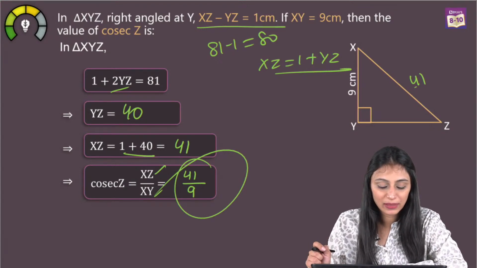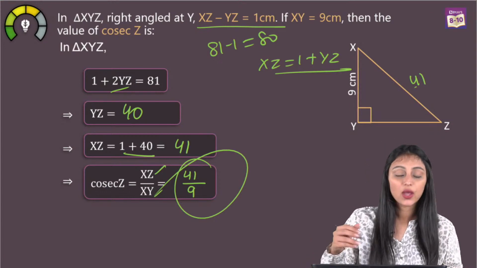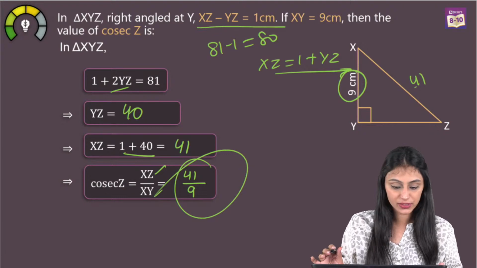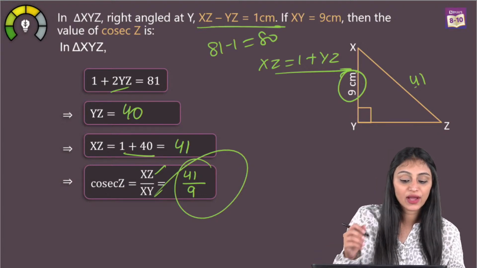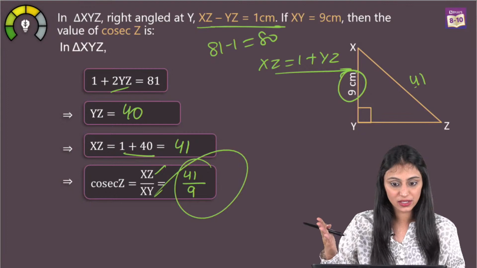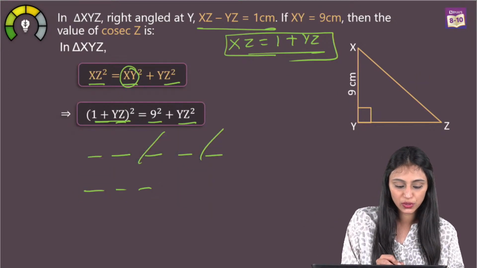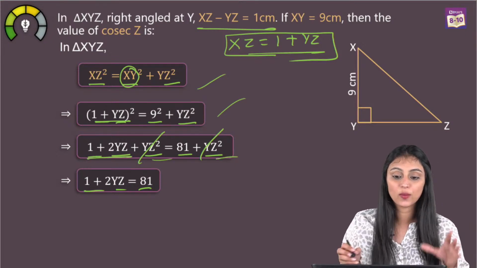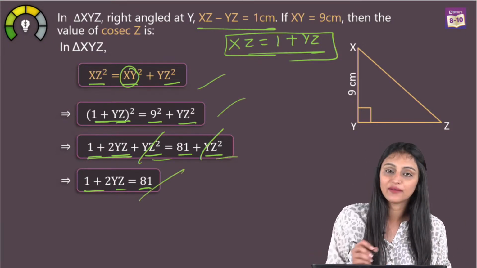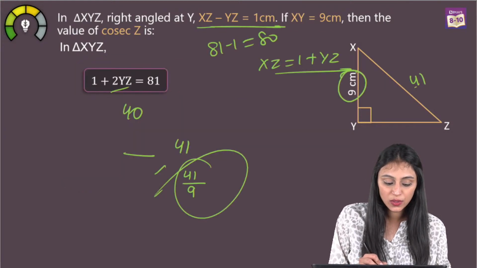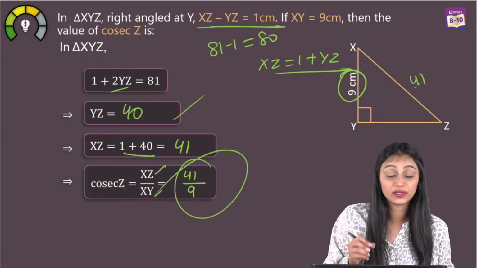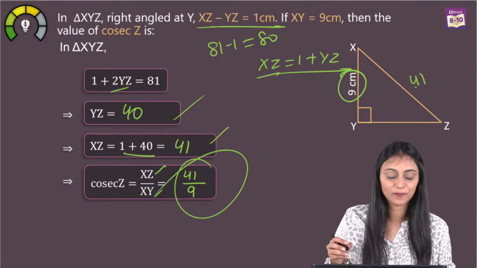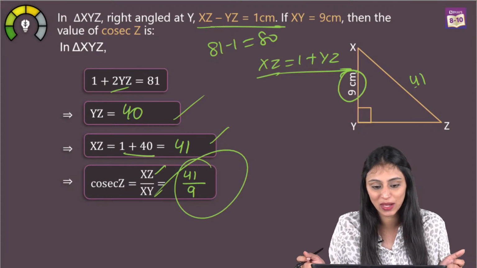Ma'am, please explain again. See, what we have done here is, we have applied the Pythagoras theorem. To apply Pythagoras theorem, I already had this 9 centimeters, correct? And from here, we get the value of xz, that's basically 1 plus yz. We applied the Pythagoras theorem, let me show you, right? And it was open like this. Then we opened this identity, yz square got cancelled, and we have this final equation. Using this, we got the value of yz from here, that's 40. To get the value of xz, I would do 1 plus yz, that's 41. So answer would be 41 by 9, hypotenuse by perpendicular.